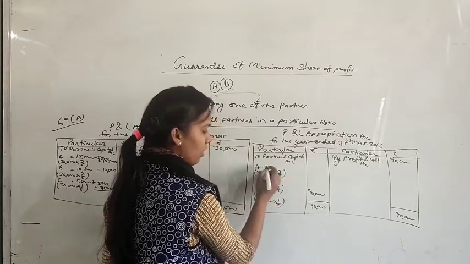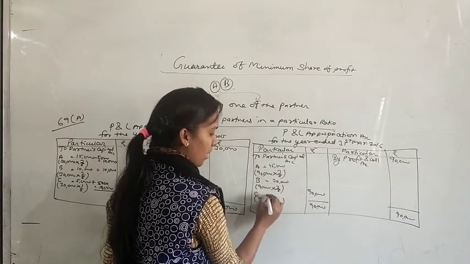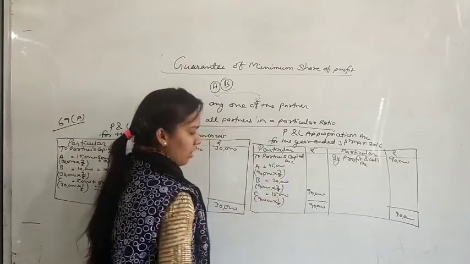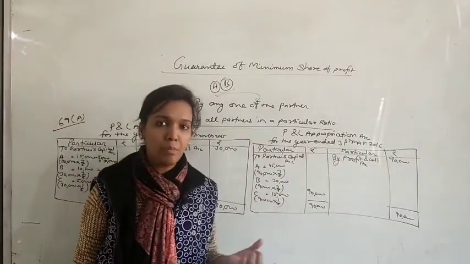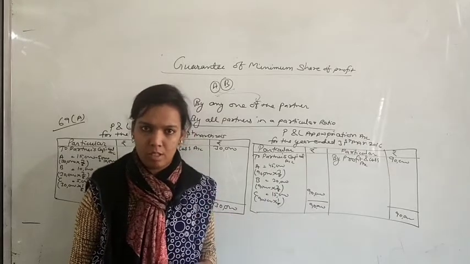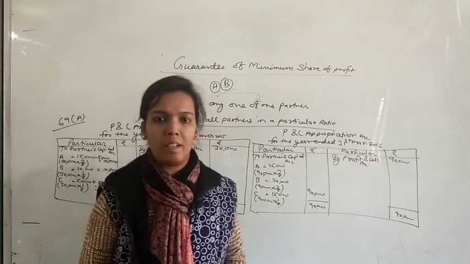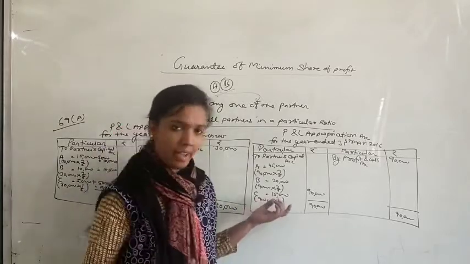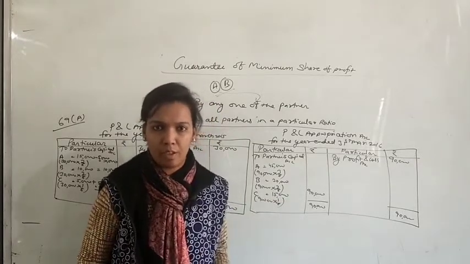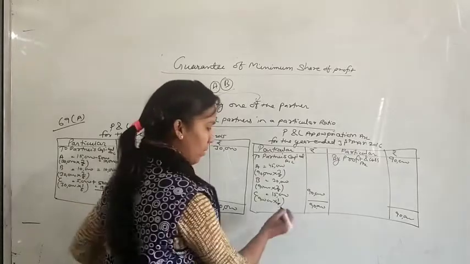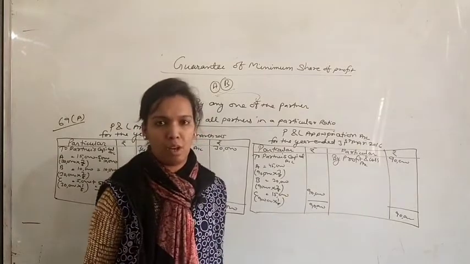Okay. So in this condition A got 45,000, B got 30,000 and C got 15,000. So here you can see that C got 15,000 while his minimum profit guarantee was only 10,000. So we will not do anything because he got more than his guaranteed amount, right? He got a guarantee of 10,000 but he got 15,000, which is more than his guaranteed profit. So we don't have to do any treatment. So profit distribution will be 45,000, 30,000 and 15,000. Okay.